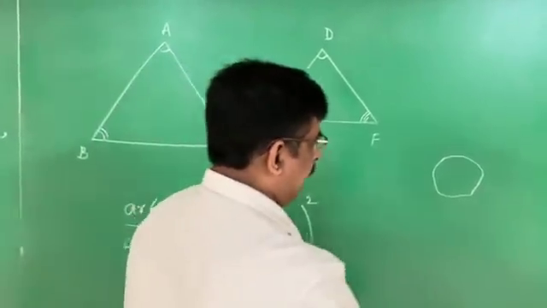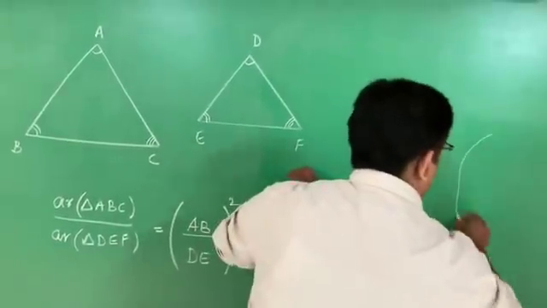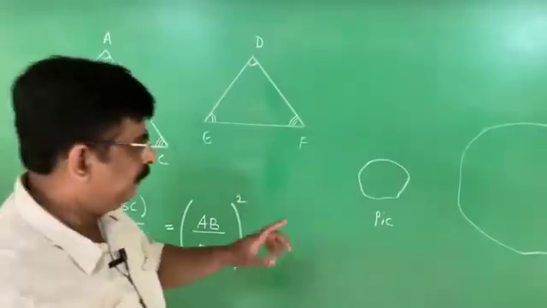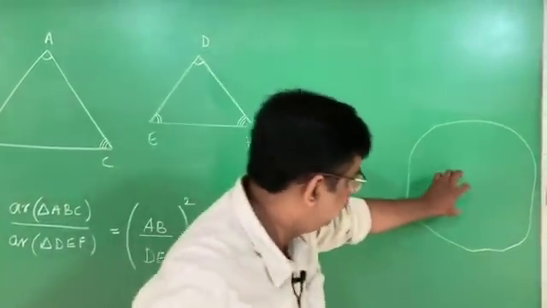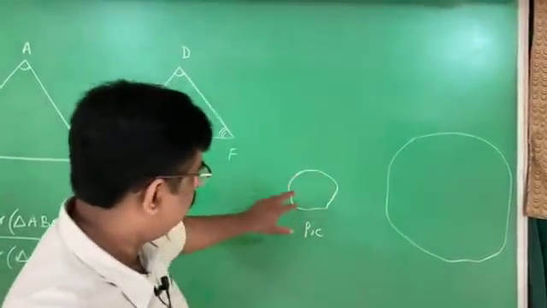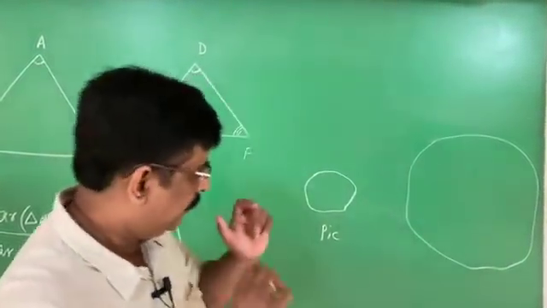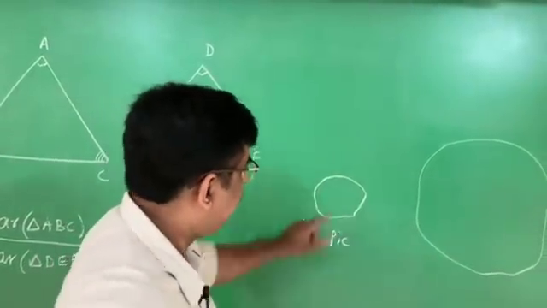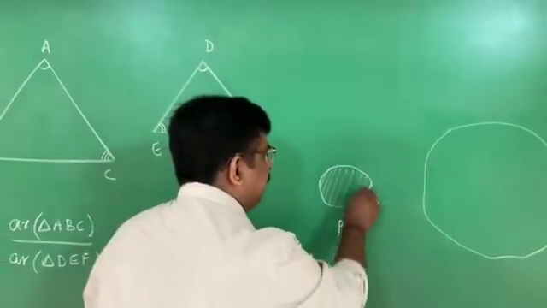The picture of Bangalore and the actual Bangalore are similar figures. Why? Because this diagram is the picture of this particular area. Therefore, both of them have the same shape. Then how to find the area? What I do is, I find the area of this picture.